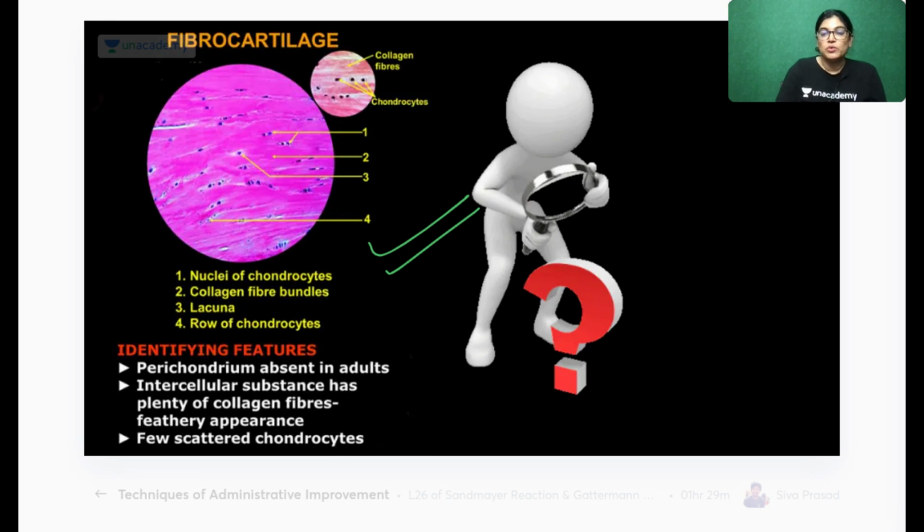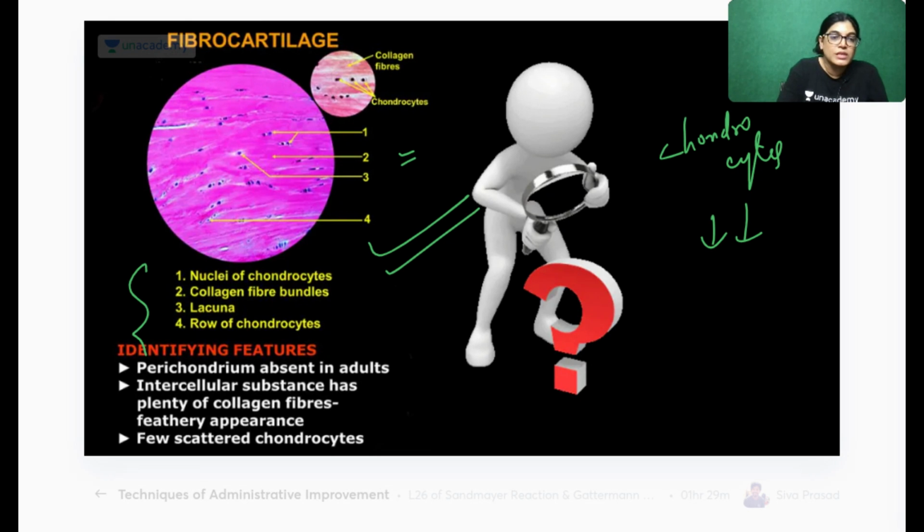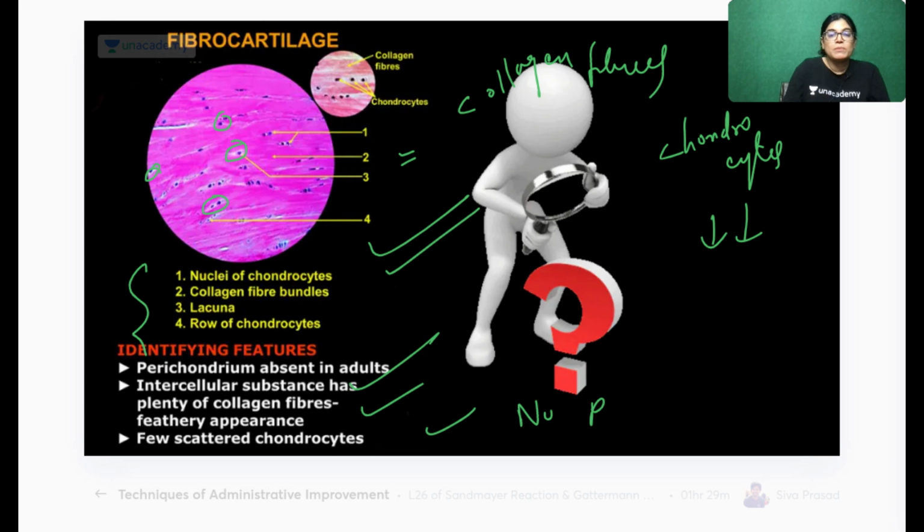Now, please, all of you do revise the identifying features of fibrocartilage. When I'm talking about fibrocartilage, you can see chondrocytes are less in number. Can you see here? This is a chondrocyte. This is a chondrocyte. The whole slide will have much more collagen fibers and a feathery appearance. So perichondrium is absent. No P means no perichondrium. Few scattered chondrocytes. So I have written the identifying features of the slide: perichondrium is absent in adult, the intercellular substance has a large number of collagen fibers, and few scattered chondrocytes are there.